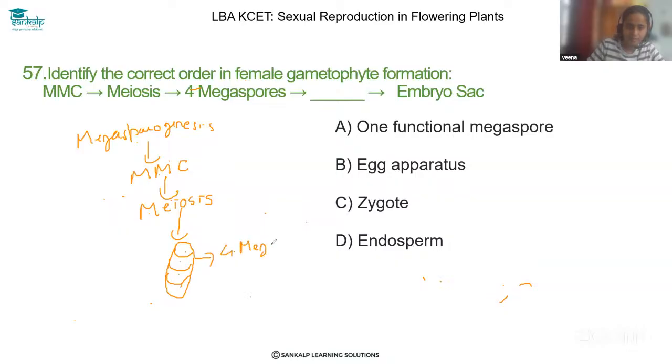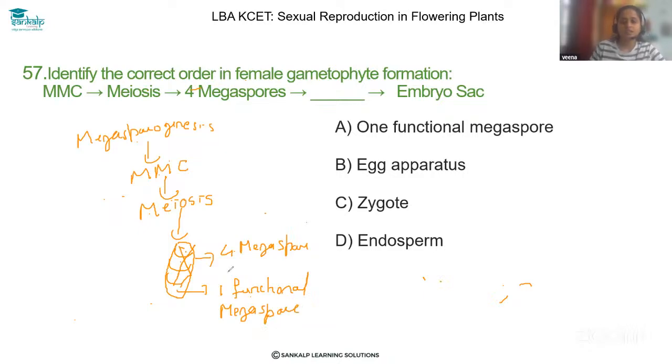Out of four megaspores, three will get degenerated. Only one becomes the functional megaspore, right?